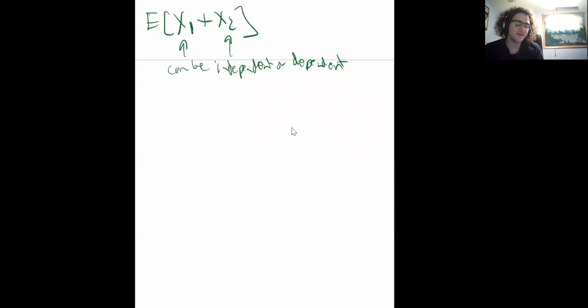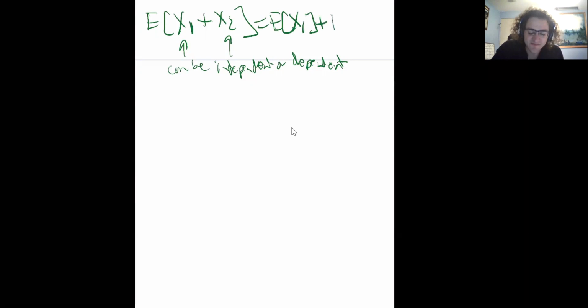So if we ask, what's the expected value if I took this event and added the second event here, well, that's just the expected value of this sum. So I take the expected value of X1 and then add it to the expected value of X2.